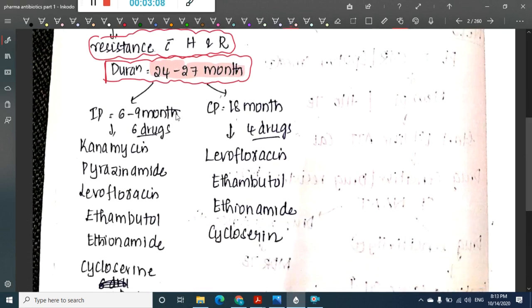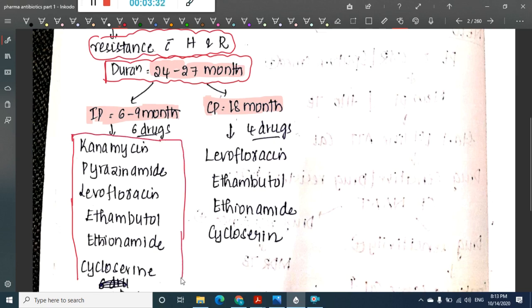The therapy is divided into two phases. One is the intensive phase, for 6 to 9 months, and the other is the continuation phase, for 18 months. In the intensive phase, 6 drugs are used: kanamycin, pyrazinamide, levofloxacin, ethambutol, ethionamide and cycloserine.